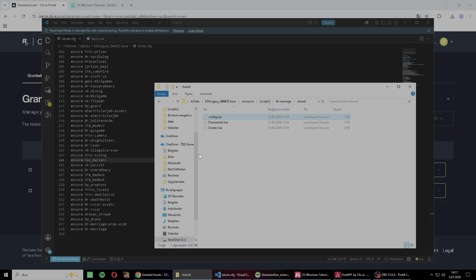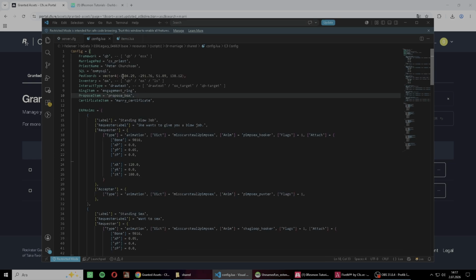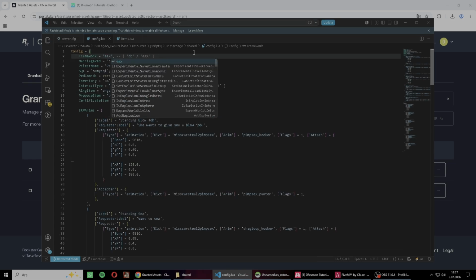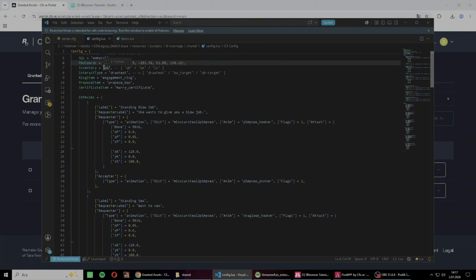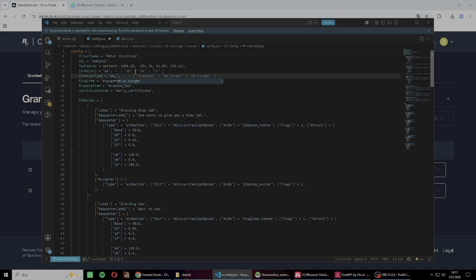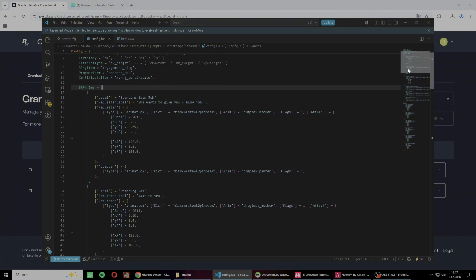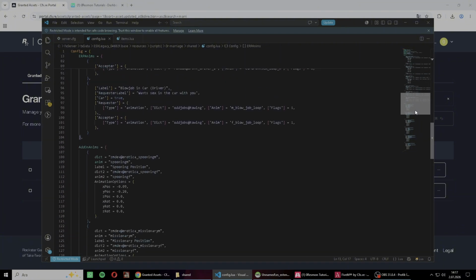Now let's check config. Set your framework here. You can change the name of priest, the coordinates, set your inventory and interact type. You can use draw text or your target script. And these are the animations.